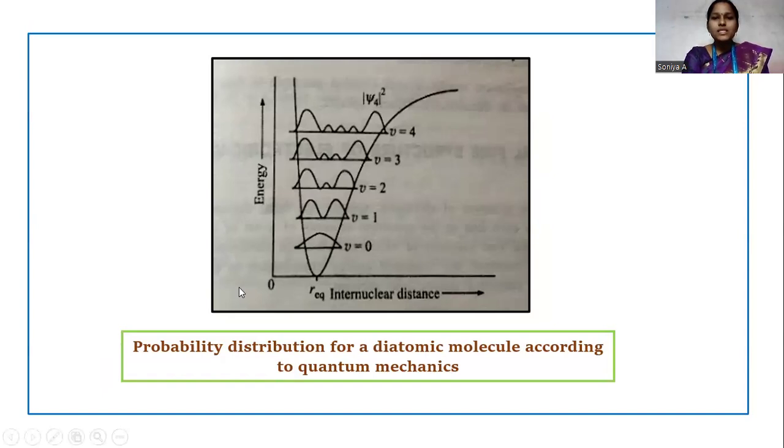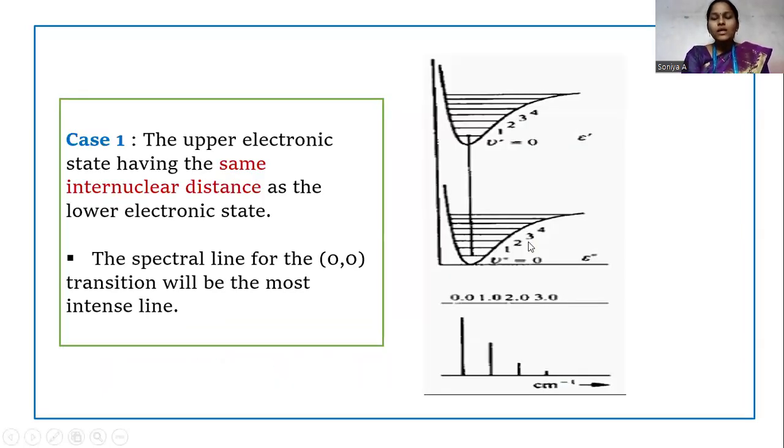Here the probability distribution for a diatomic molecule is given. Probability distribution psi squared for a diatomic molecule in each vibrational state is given here. The nuclei can be found mostly at the maxima of the curve in each vibrational state. There are 4 cases discussed in the Franck-Condon principle.